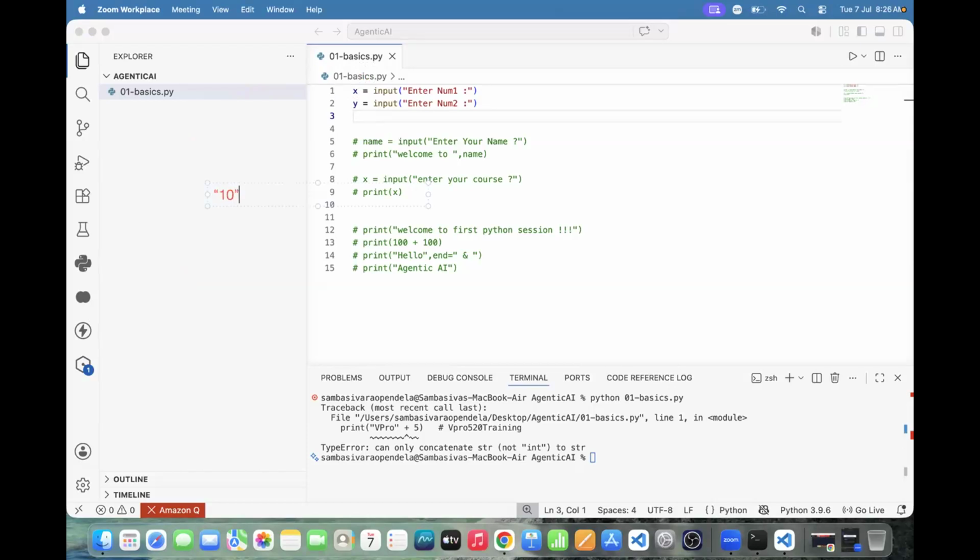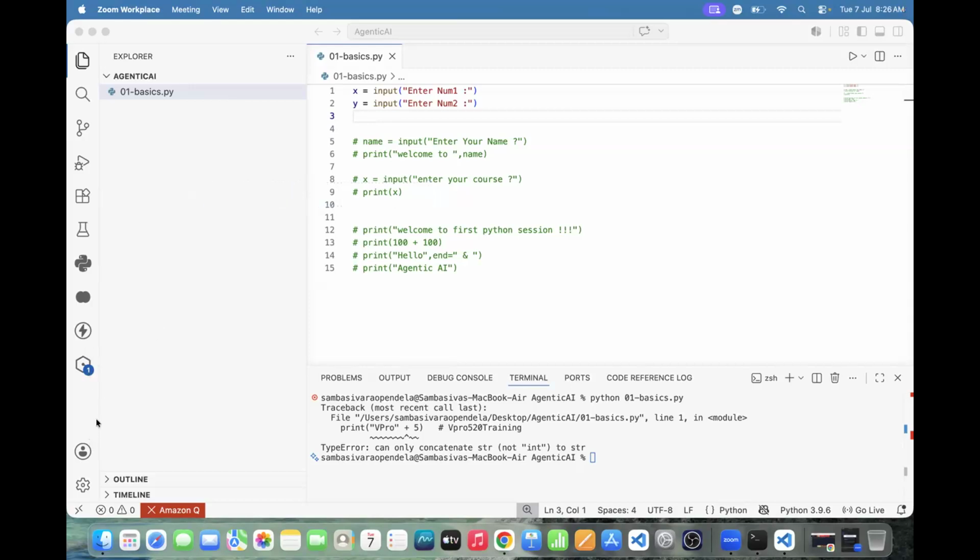Double quotes mean a string. We need to convert this string to a number, then only can we perform mathematical operations. Otherwise we are unable to.